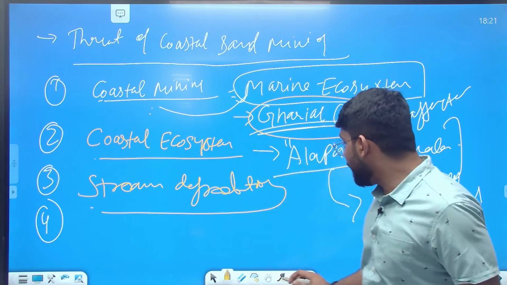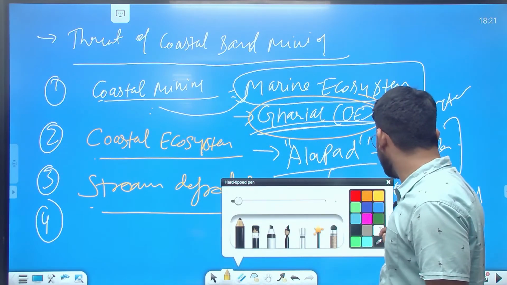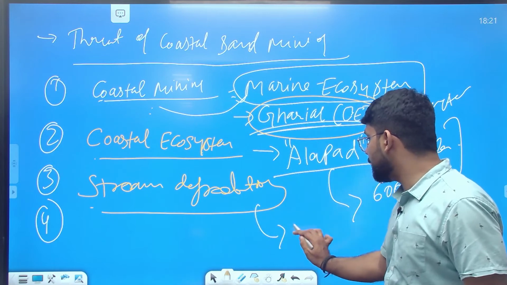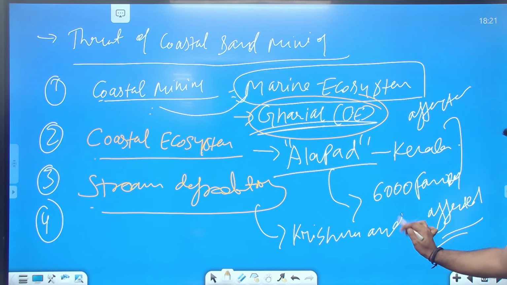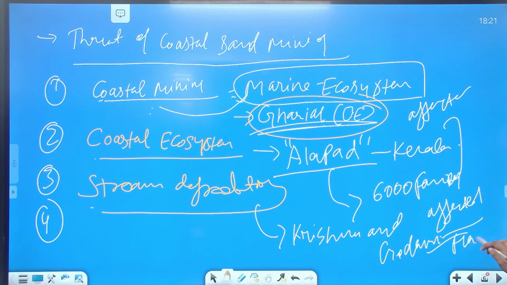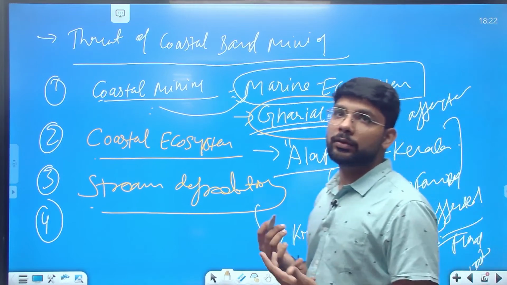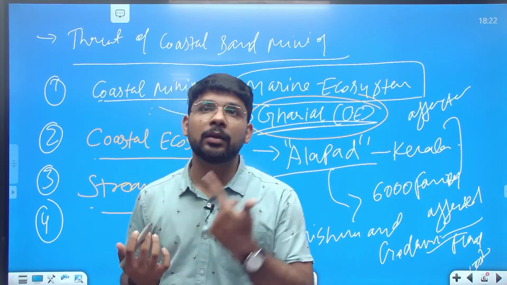Here you can give the example of the Krishna and Godavari flood basin.